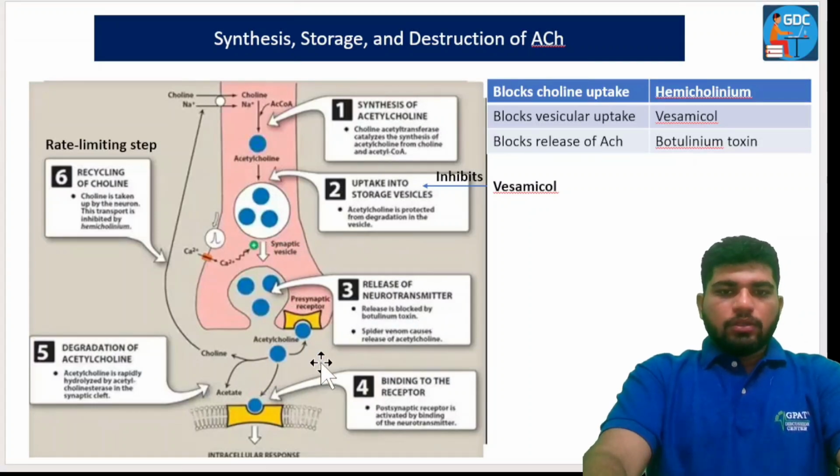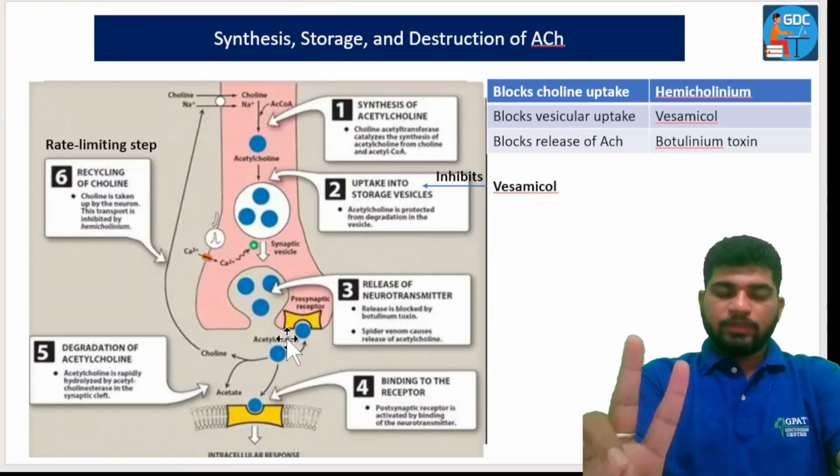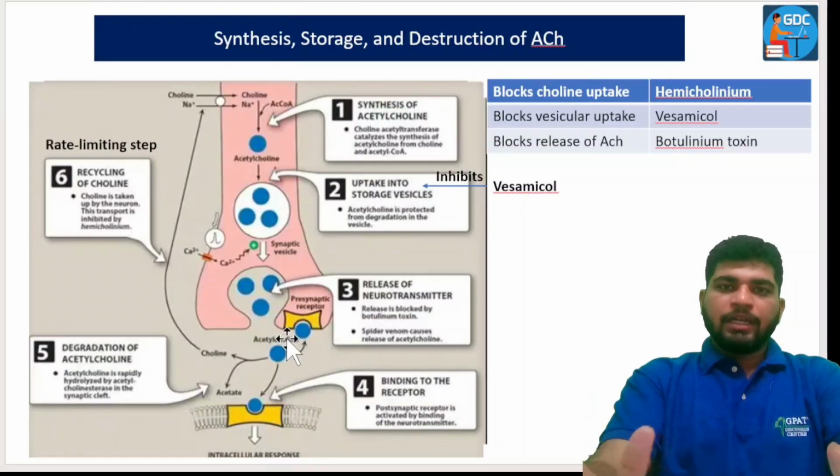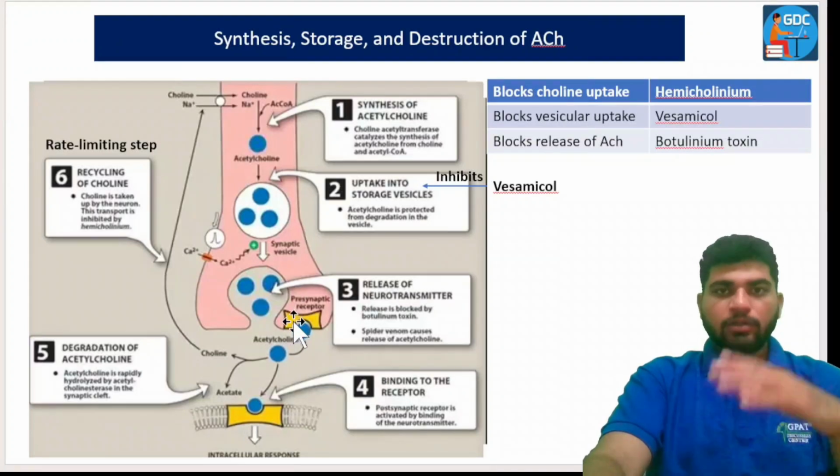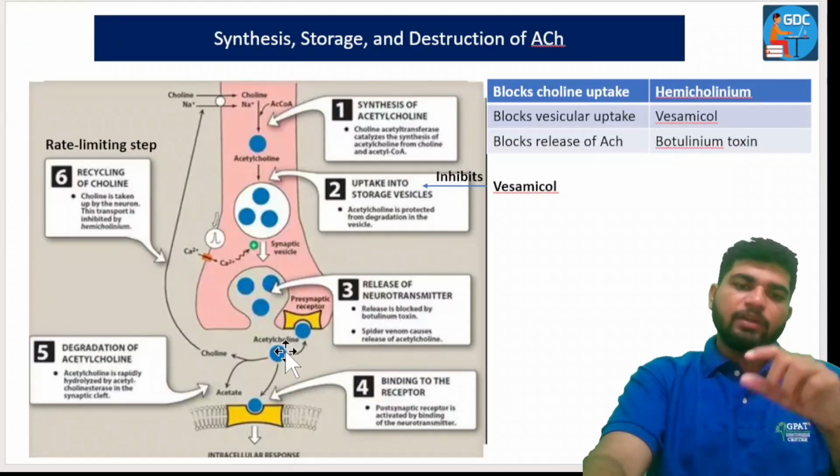Okay. Now, when it reaches the synaptic cleft, there are two scenarios: it can hydrolyze into the choline and acetate part, or it binds to the receptors. When it hydrolyzes in the synaptic cleft, it becomes choline and acetate.